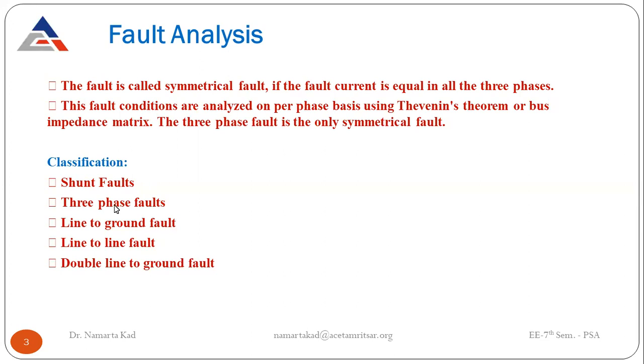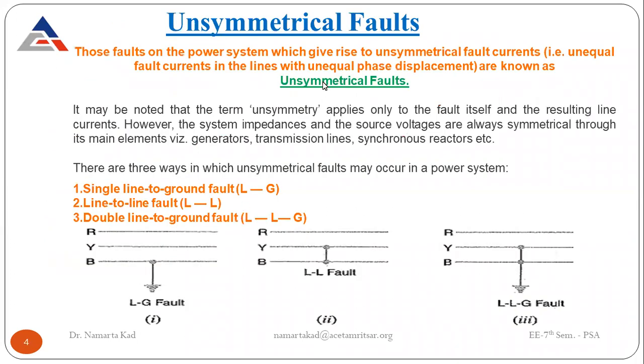There are other different types of faults, like shunt faults: three-phase faults, line to ground fault, line to line fault, double line to ground fault. Now starting with the unsymmetrical faults.